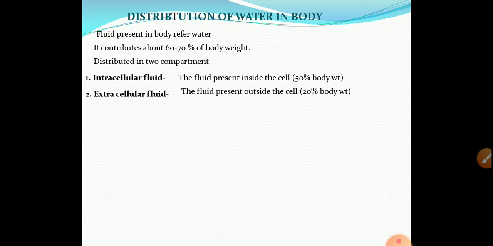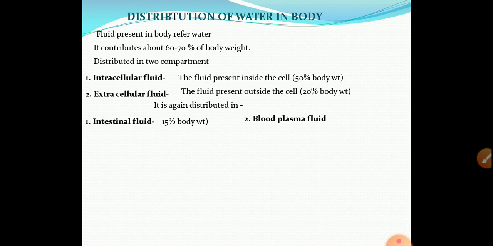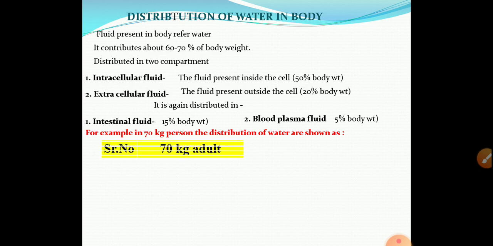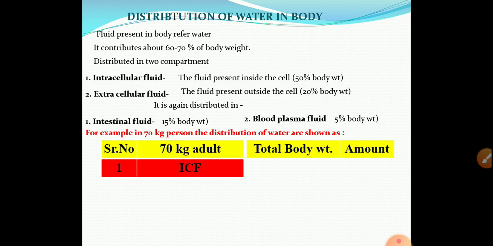Extracellular fluid is again classified into two types. First is the interstitial fluid, and second is the blood plasma fluid. Interstitial fluid contributes nearly about 50% of the extracellular fluid, and blood plasma fluid contributes nearly about 5% of body weight.